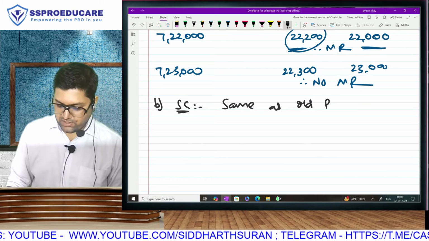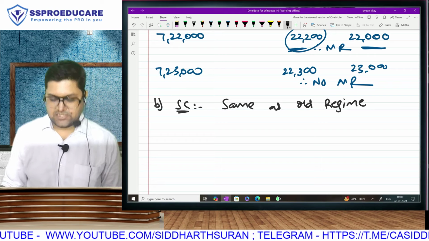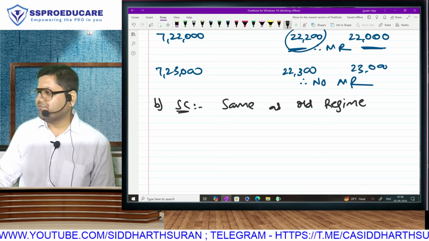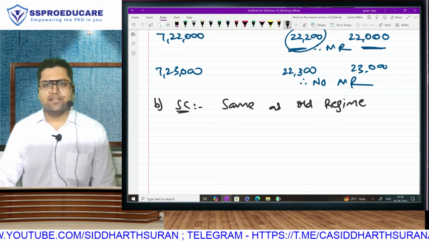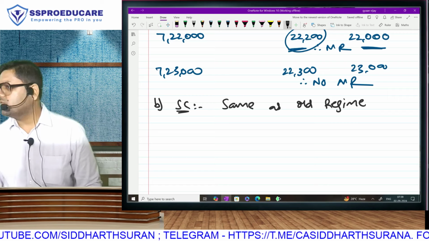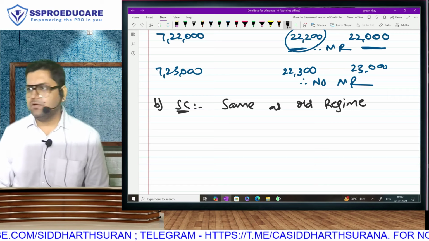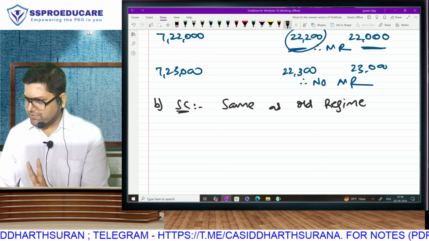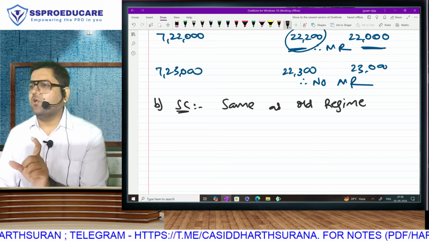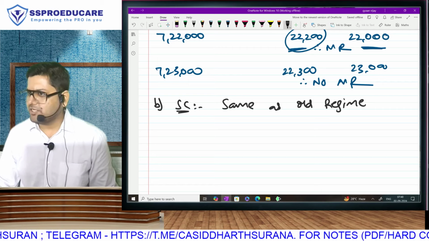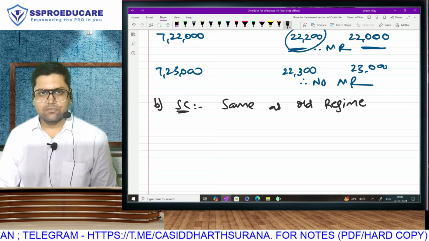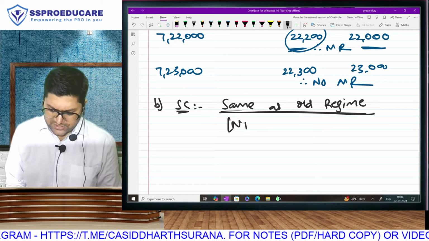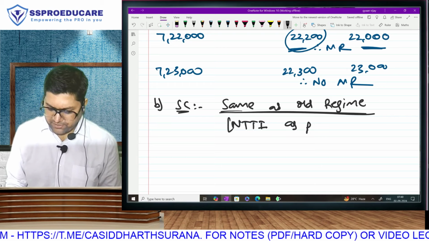So in the old regime, what did we study as far as surcharge is concerned? Greater than 50 lakh, meaning 10%, greater than 1 crore, greater than 2 crore, greater than 5 crore. Same? Everybody is with me? Okay. Marginal relief obviously will apply. 25% cap not applicable on certain special incomes. That concept is also going to apply. But be careful about one thing, that in this case your NTTI has to be as per the new regime.